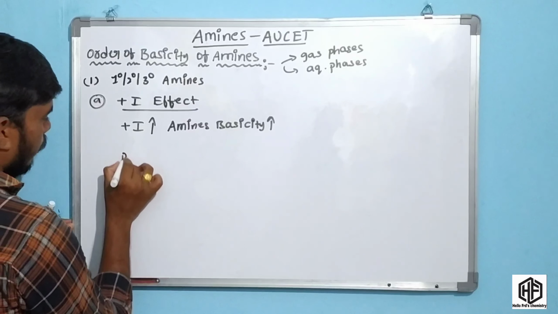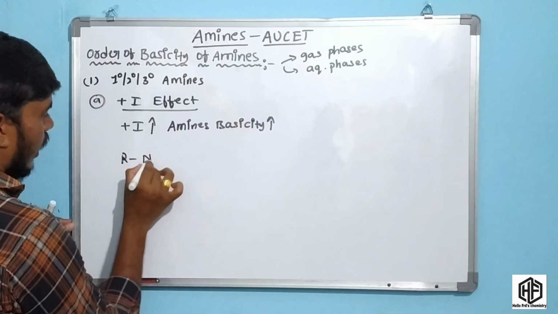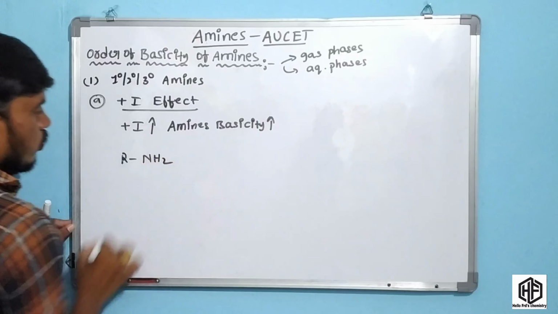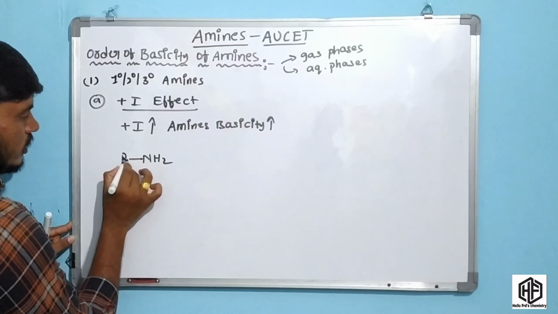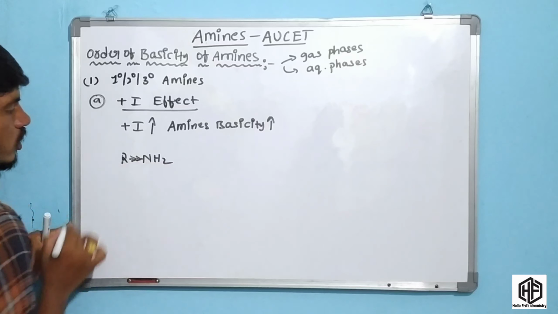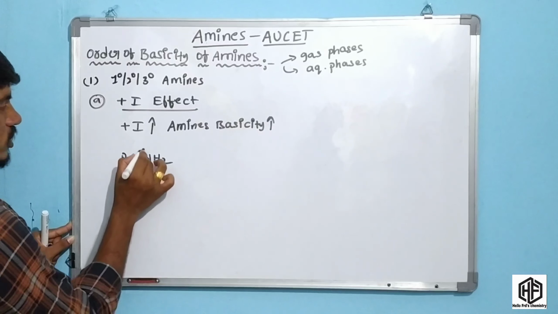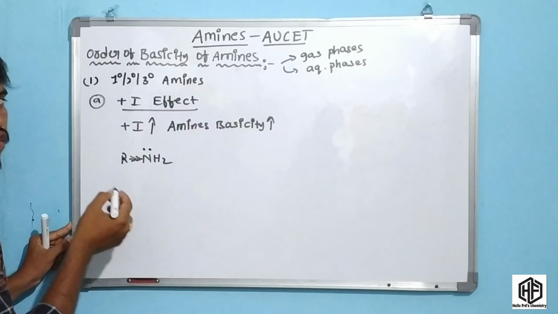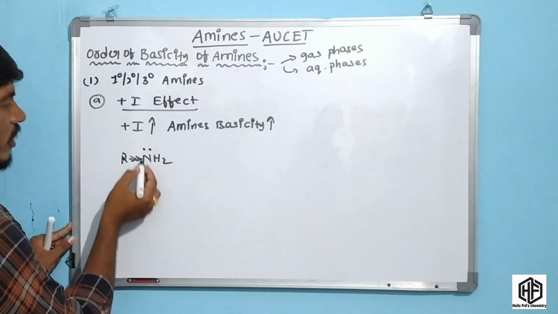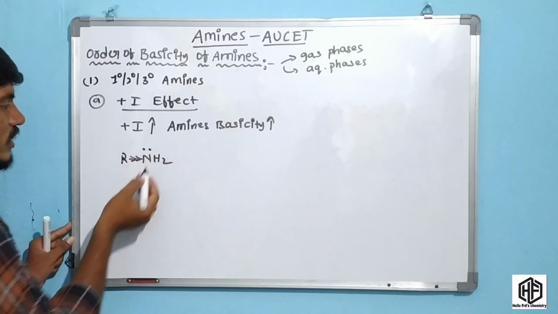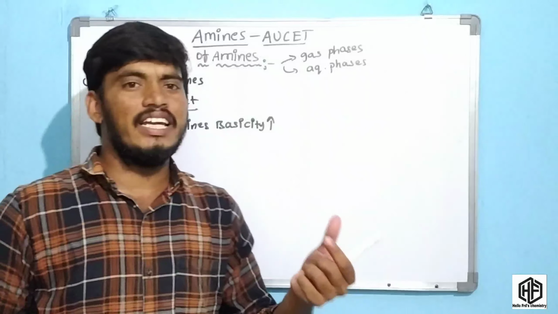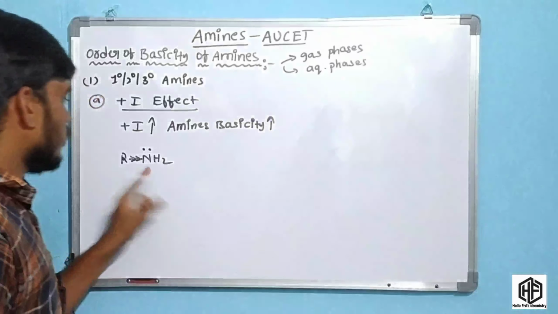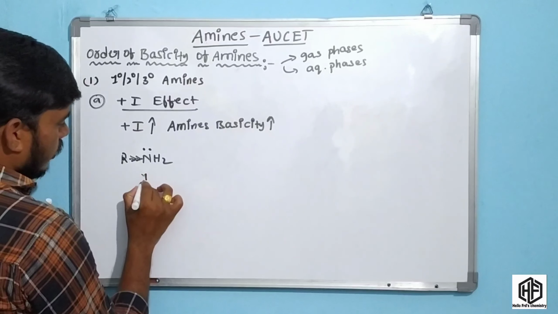Now I am considering a primary amine like this, R-NH2. In this primary amine, the alkyl group donates electrons to the nitrogen. Now the electron density on nitrogen increases. Whenever electron density increases, the electrons are easily donated. Friends, this is the basic nature. And this is the primary amine.